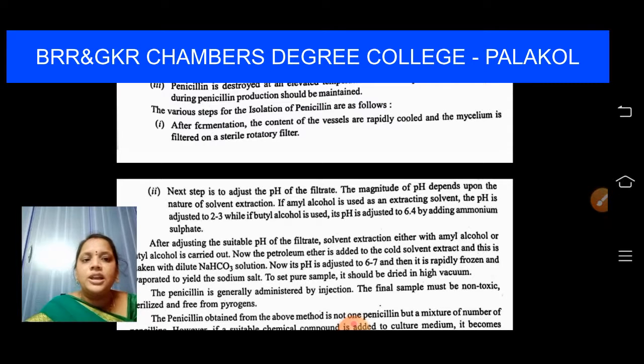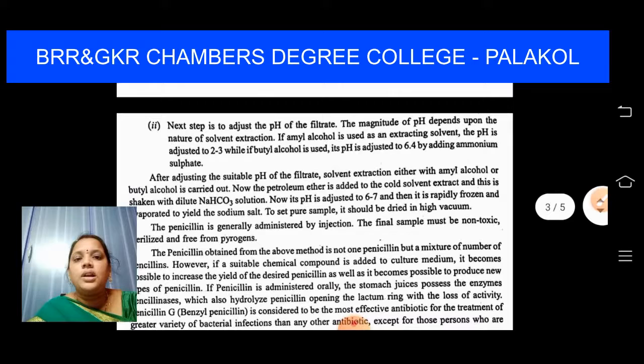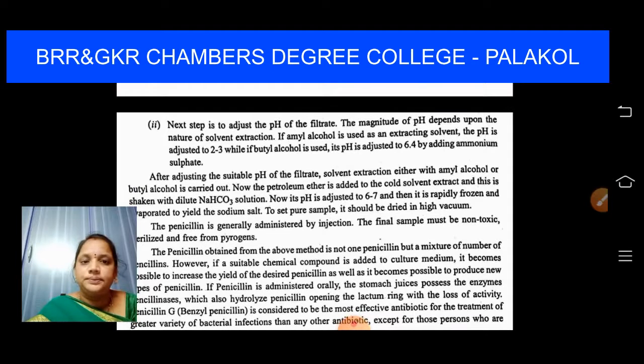If amyl alcohol is used as an extracting solvent, the pH is adjusted to 2 to 3. So it depends upon the solvent we are using for extraction. If we use amyl alcohol, pH should be 2 to 3. Butyl alcohol, it is adjusted to 6.4 by adding ammonium sulfate. After adjusting the suitable pH of the filtrate, solvent extraction either with amyl alcohol or butyl alcohol is carried out.